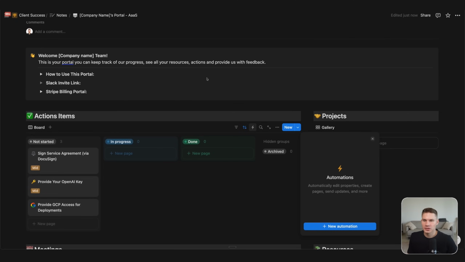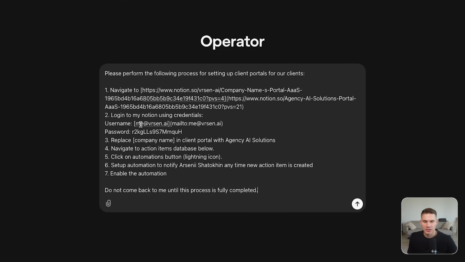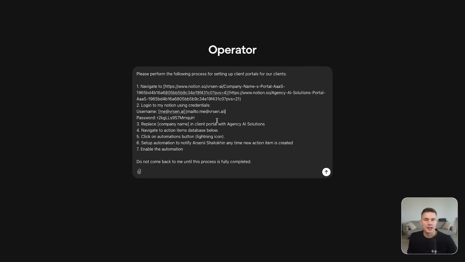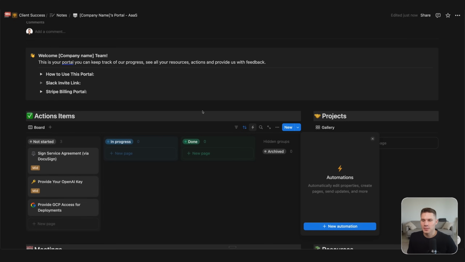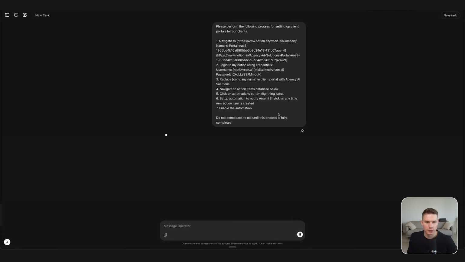So what we need to do is we're going to basically send a prompt to operator agent and describe all of the steps that it needs to perform. So first it needs to log into Notion using my username and password. Don't worry, I'll change it later. And then it also needs to replace a name in client portal. And it also needs to set up a simple automation that would alert the project manager anytime a client posts an action item. So let me simply send this into operator agent and let's see how it works.